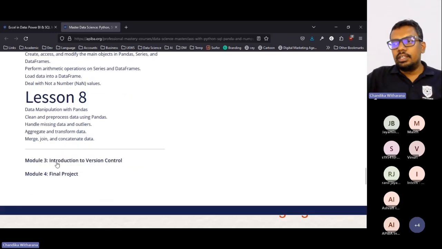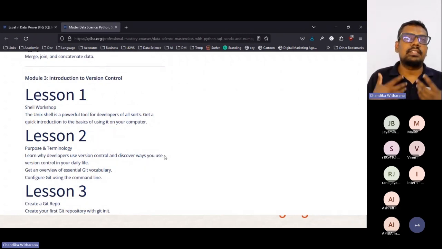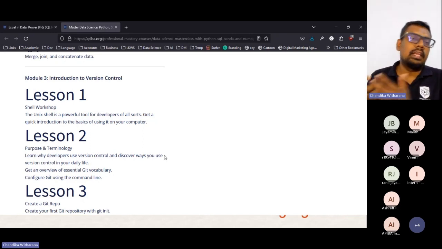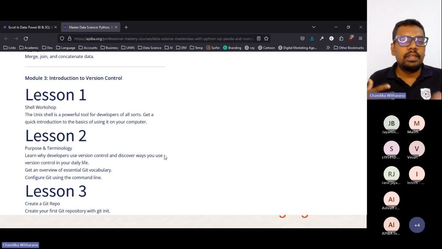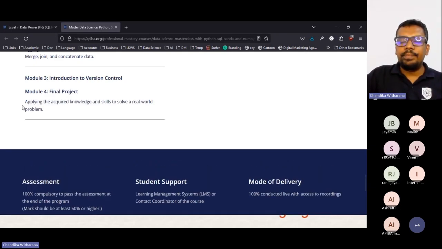The third module is version control. Why do we teach version control to data science persons, as a programming thing? Because your source code is always very important. Therefore, we teach you how to handle version control tools like GitHub and Bitbucket, with private repositories and public repositories as well. In the same way, we give you a final project.